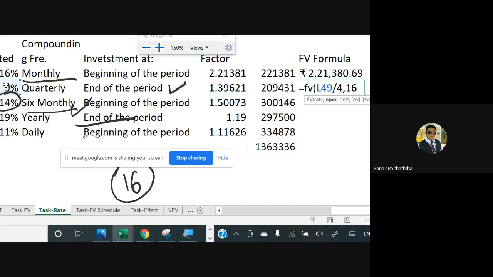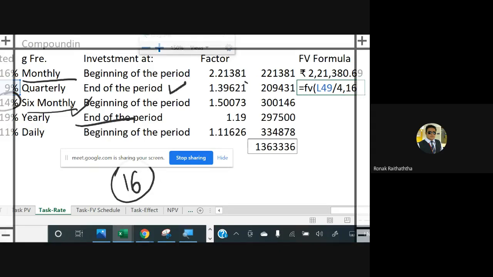When I was finding the compounding factor manually here, at that point of time, I used to manually change it to 15. Here in this case, you will not be manually changing it to 15, because Excel is smart enough to identify whether you are investing at the end of the period or at the beginning of the period.